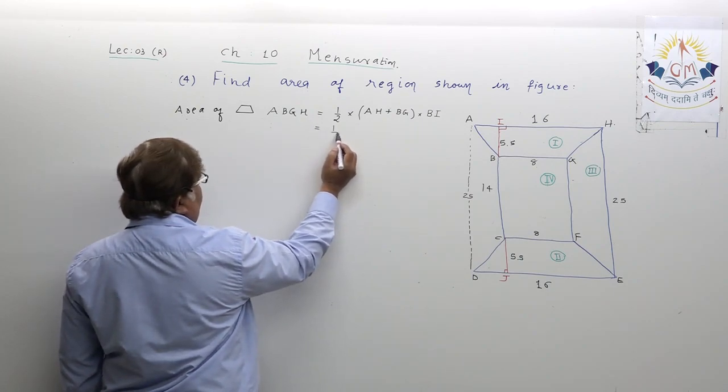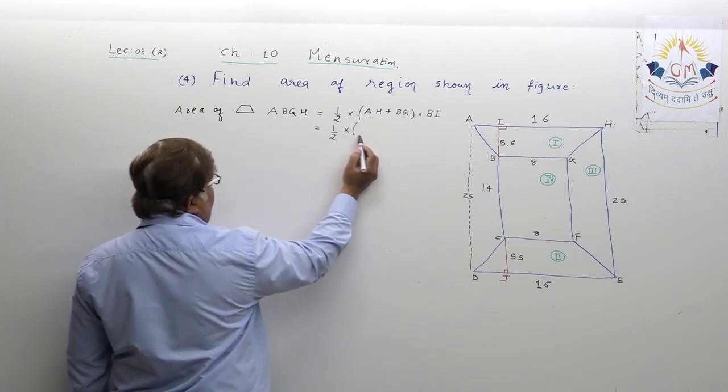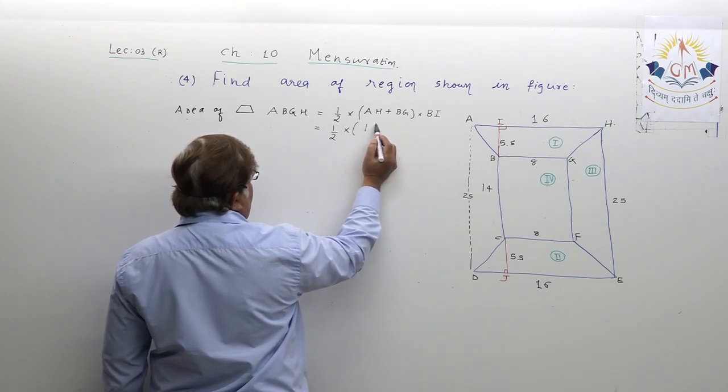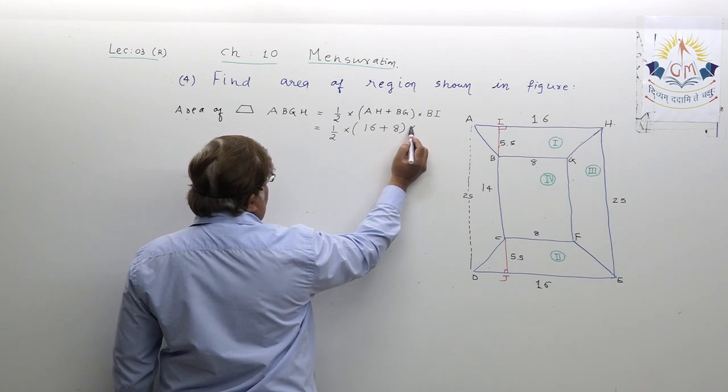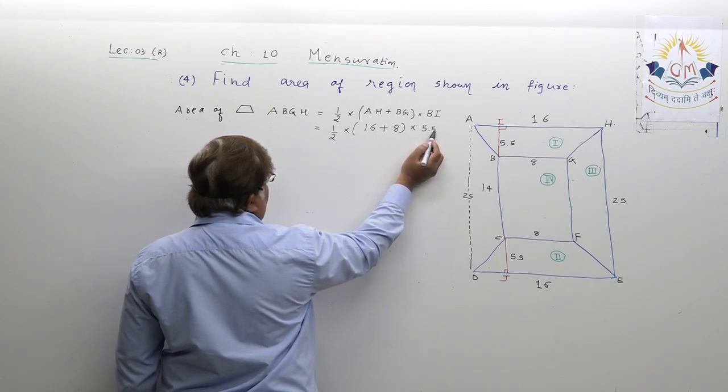Let us substitute the value: half into 16 plus 8, dear student, into 5.5.